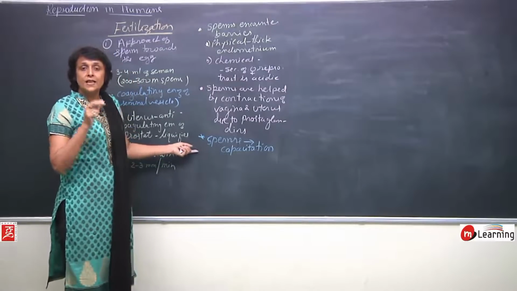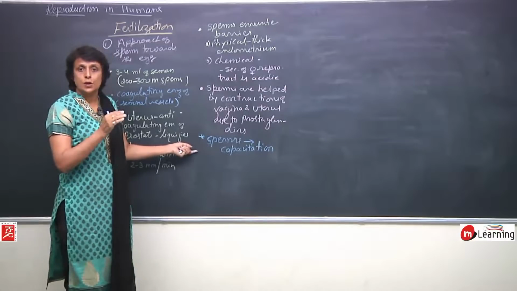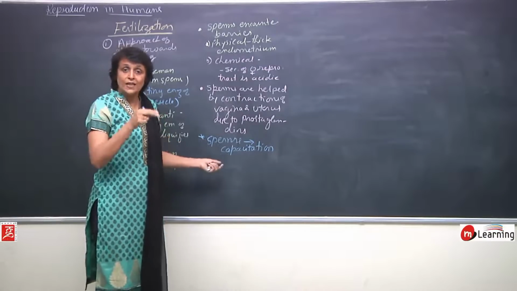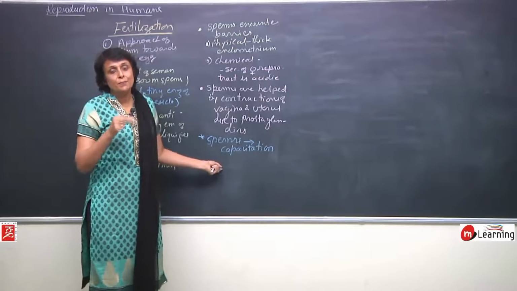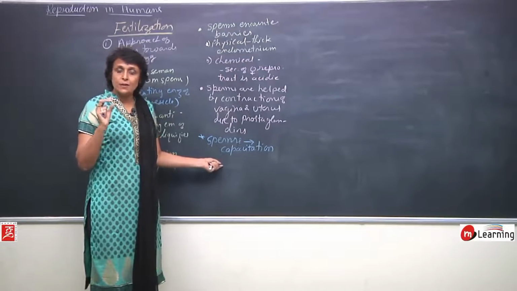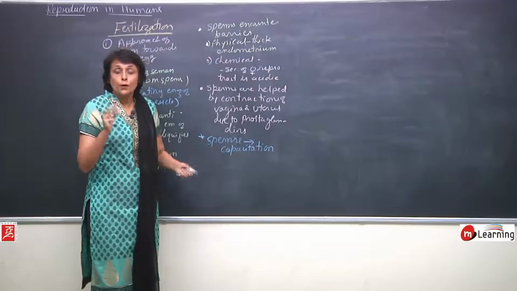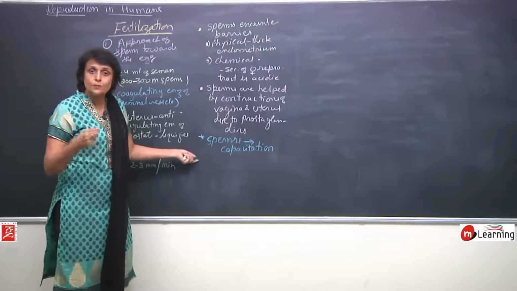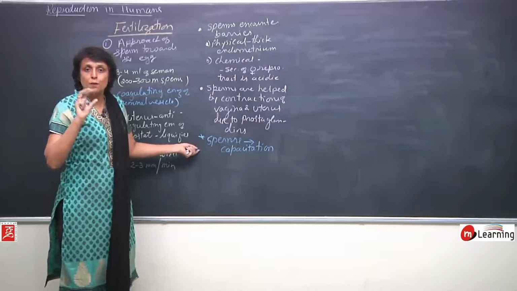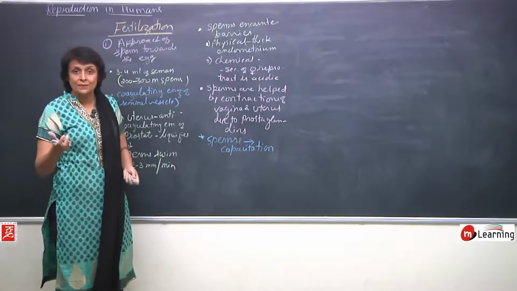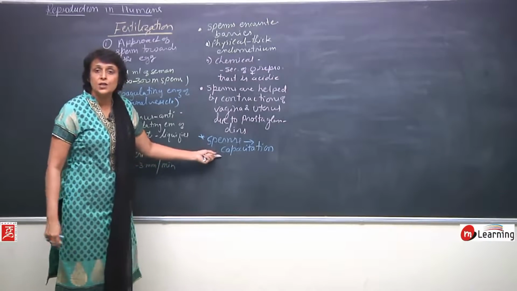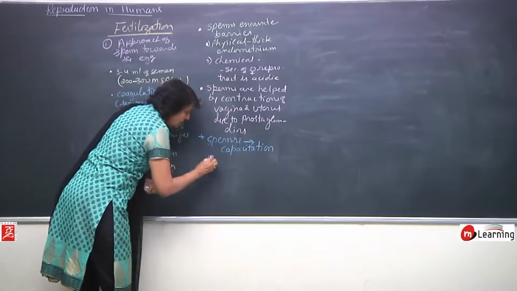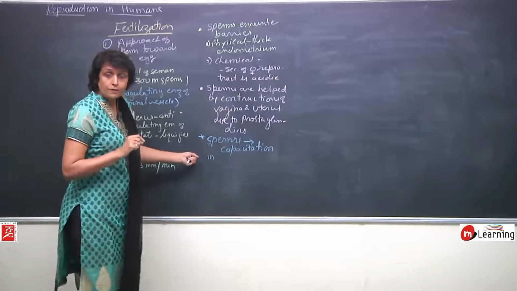Before they fertilize, they will have to digest all the walls, the corona radiata, zona pellucida, all those layers to reach up to the egg. So, how will they digest it? With the help of enzymes which are secreted by acrosome. But for that, the acrosome has to rupture, and for acrosome to rupture, the membrane around it should become less stable.